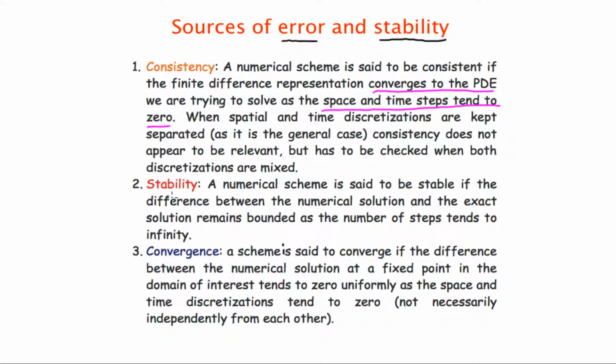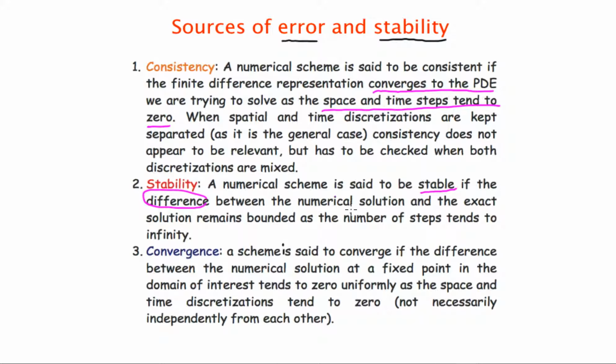So the second one is the stability. A numerical scheme is said to be stable if the difference between the numerical solution and the exact one remains bounded as the number of steps tends to infinity.